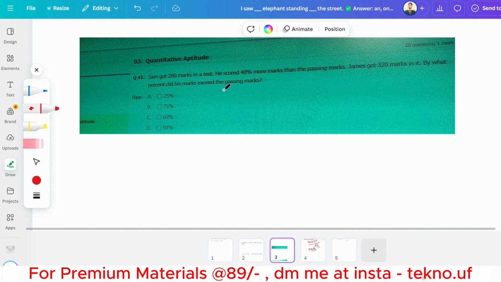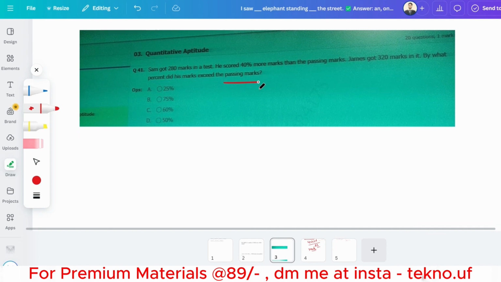Okay, so basically, this is a question from percentage. So let's start with the solution. So at first, you have to focus on what is the passing marks. You have to find that only, right? After you find the passing marks, then you can figure out the percentage he is exceeding. Okay, so let's assume that the passing marks is x.